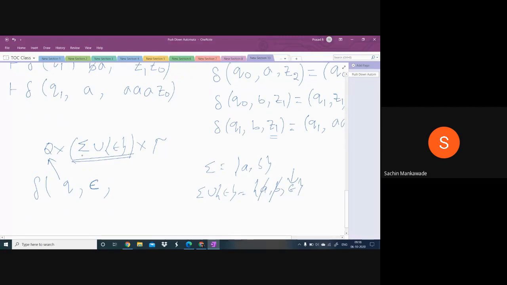The PDA can make a transition by taking the input symbol from sigma, or without taking the input symbol, meaning it takes epsilon. And it takes the topmost symbol of the stack. This is called a null move. So what is a null move? Delta of Q comma epsilon comma Z. What does it mean? I'll tell you.